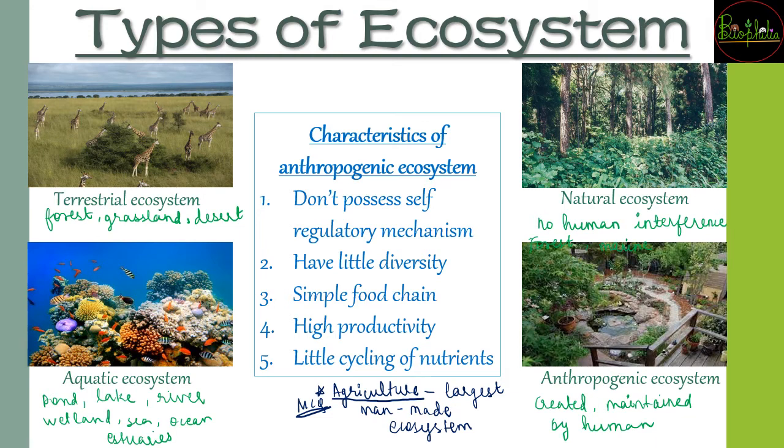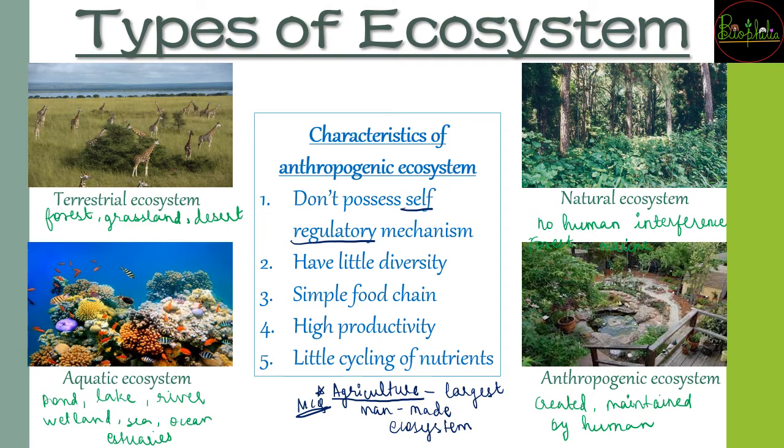That is, anthropogenic system does not have self-regulatory mechanism. They have to depend on some other things. जैसे अभी fish tank है या aquarium है, उसको आपको clean करना पड़ता है. It is not self-clean. Where have you ever seen that a pond has been cleaned by humans?